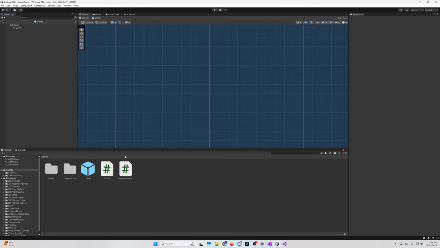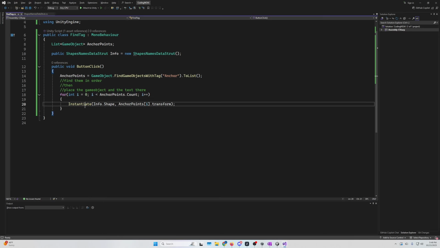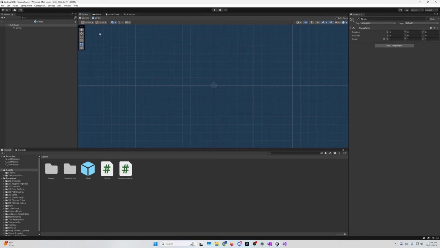The much harder way to do it would be to go into find tag and then instantiate as a child text into that location, attached probably to the shape. That's a little bit harder. If you want to challenge yourself, I'd highly recommend doing that. It shouldn't be too hard. And if you do have questions, I will have my Discord linked in the channel, and I respond to nearly every comment. I read like all of them. So if you need help, just explain what's happening, maybe link to some images, whatever you need, I'll be able to help you.